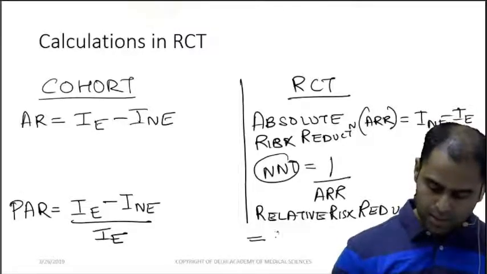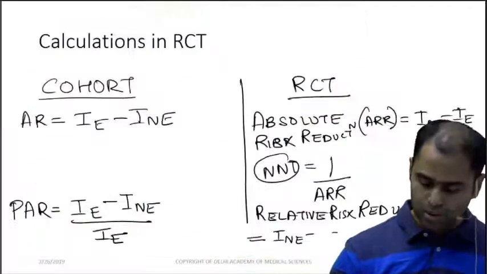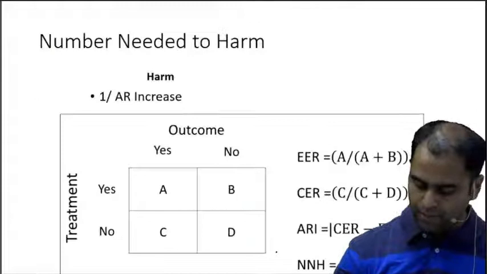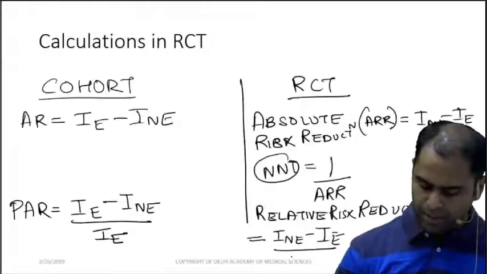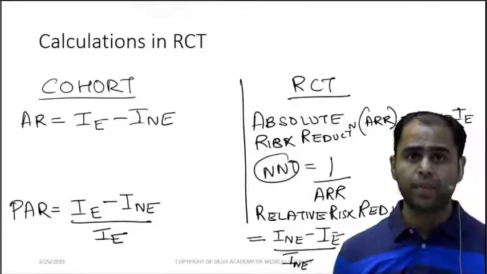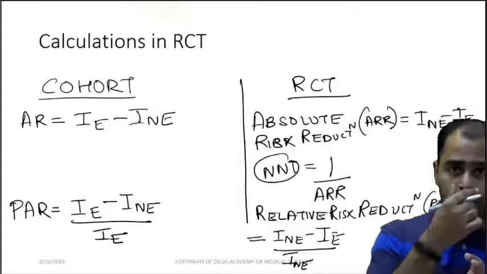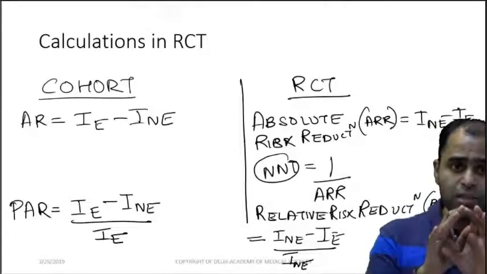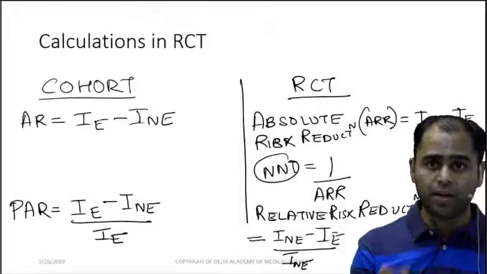This is incidence in non-exposed minus incidence in exposed, divided by incidence in non-exposed. So you can see RCT and cohort have almost a similar, or rather the same, 2 by 2 table, but the formulas are interpreted in a different manner.